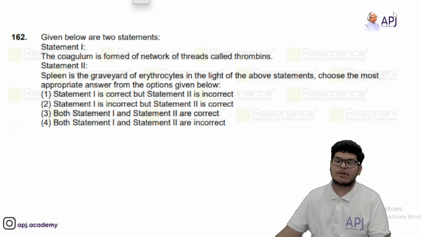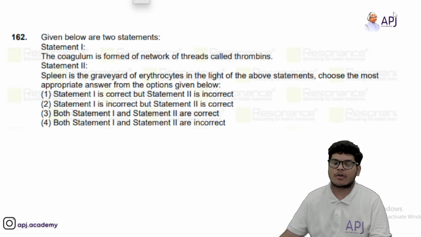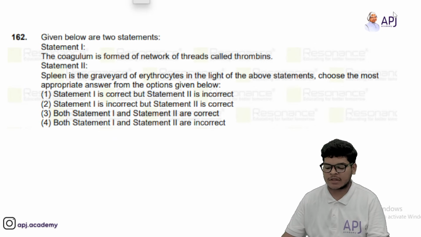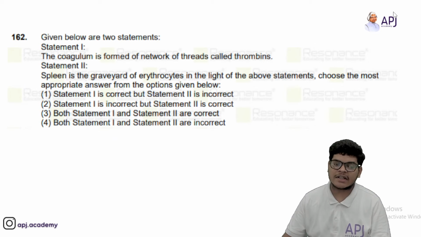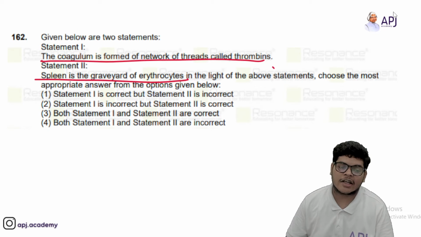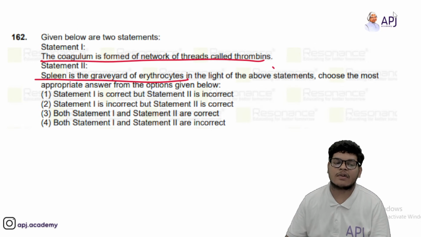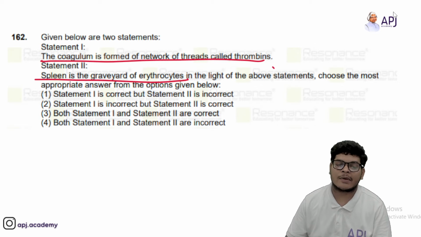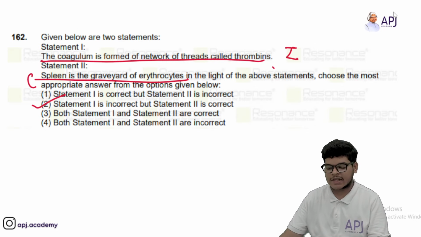Then we have given below are two statements. The coagulum is formed of network of threads called thrombins. Then spleen is the graveyard of erythrocytes. Okay, so ये हमारी second statement है and this is the first statement. Statements क्या है इसमें? Statement 1 is incorrect because यहाँ पे thrombins नहीं होता. Okay, so it is incorrect, it is correct. So answer should be option second.